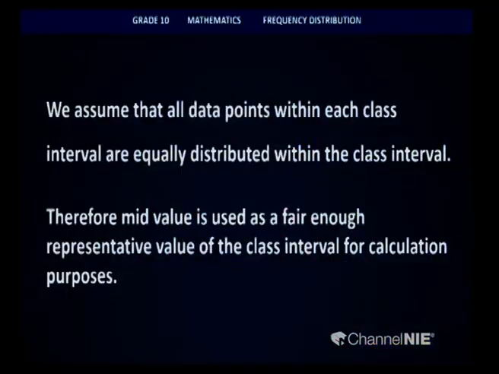Why do we need to calculate the mid value? This mid value represents the whole class interval. So children, in using the mid value for class intervals, we are doing a small assumption. We assume that the data points within each class interval are equally distributed. Therefore, the value that we calculated as the mid value will be used for further calculations. So that will be the most fair value to represent the whole class interval. Now children, let us see how we are going to use this mid value in our calculations.